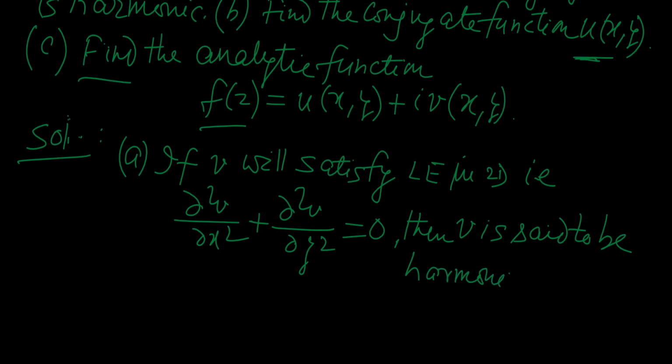We have just studied it. If v will satisfy this Laplace equation in two dimensions, only then we can say that v is harmonic. And we have to prove that the given v is harmonic, so we have to prove this result, or we have to prove that v will satisfy this equation. Now, what is the expression for v given in our problem?